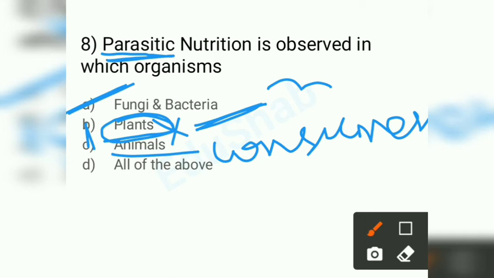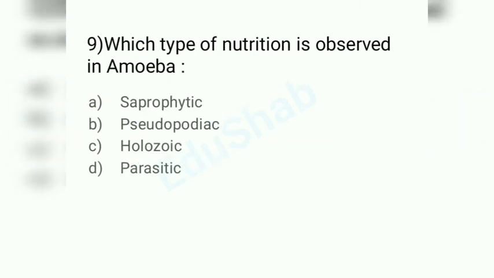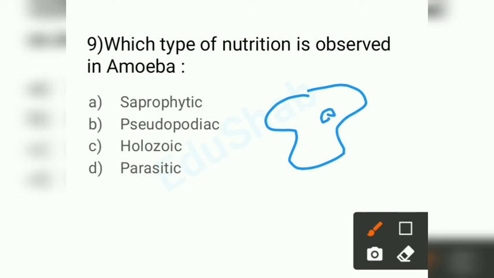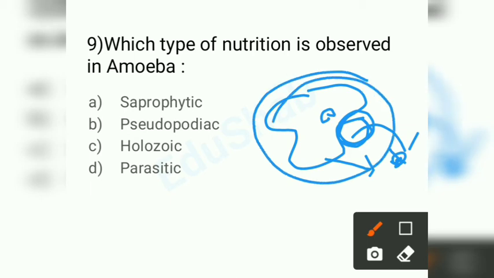Next one here we have is, which type of nutrition is observed in amoeba? So amoeba is a unicellular organism. It takes food with the help of forming pseudopodia. If you know, it will be like this. This is a single cell. If the food is here, it will start moving like this, forms a pseudopodia here, and takes this food. What is this type of nutrition called is our question.